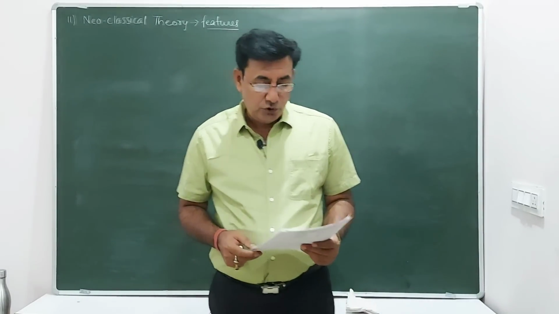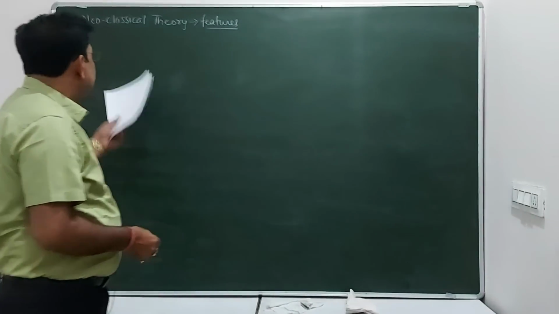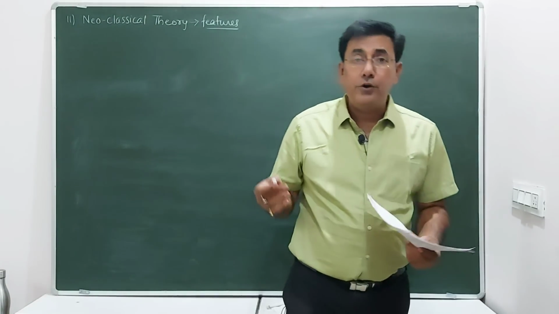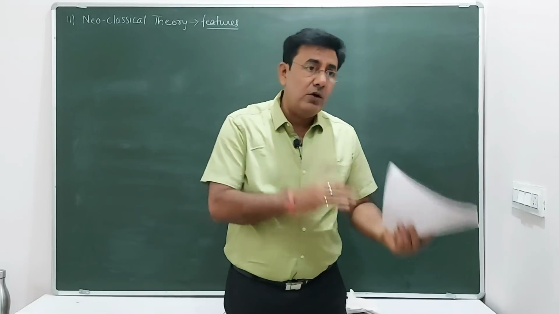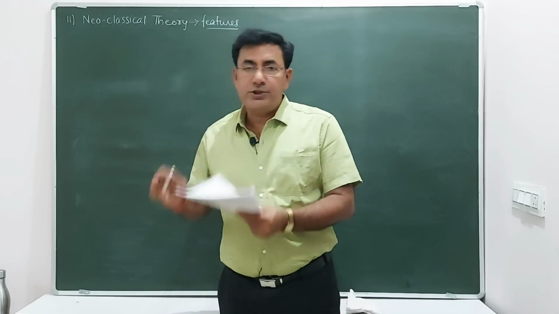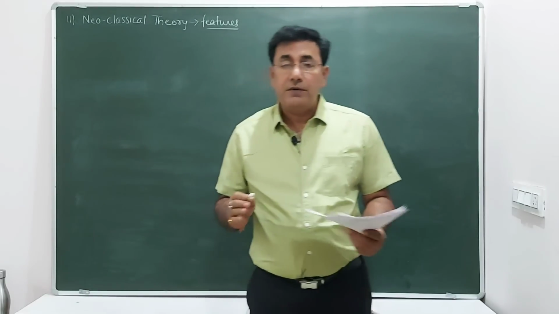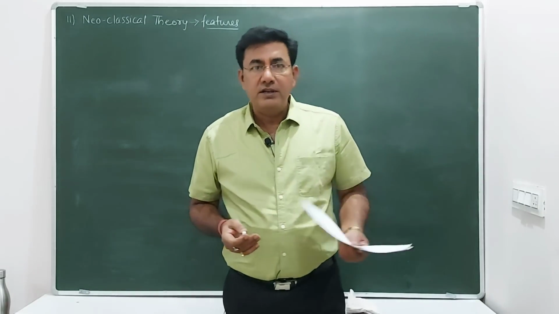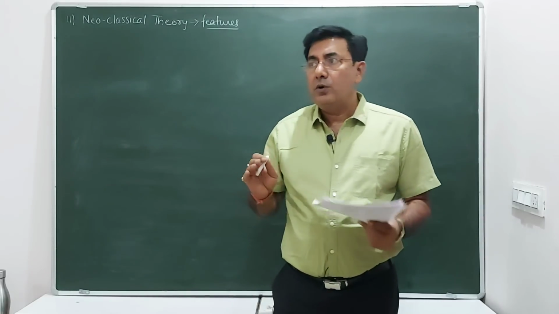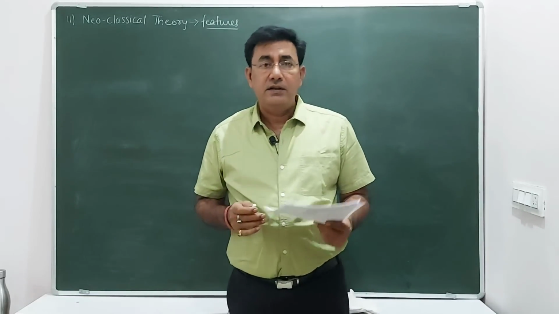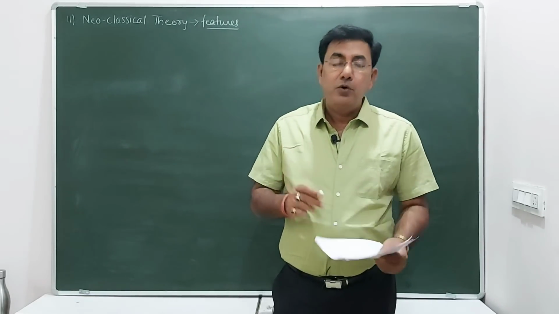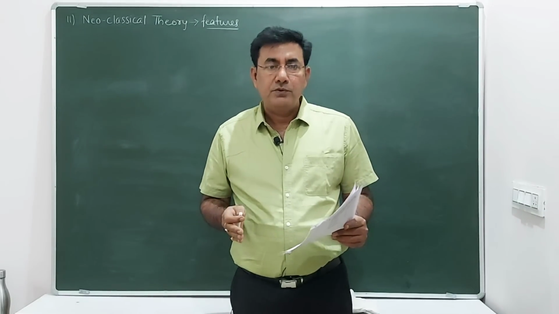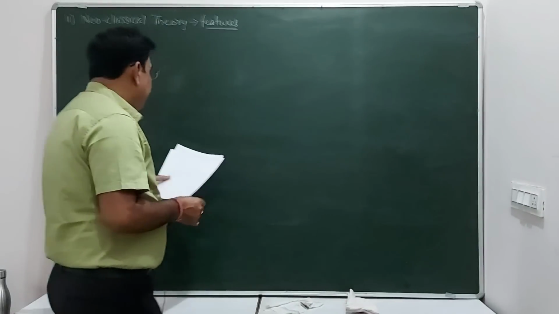theory and behavior. So the 11th question is from Neoclassical theory, and basically this theory gave more importance to human welfare. I mean the psychological and social aspect of human beings and workers were given more importance in this theory. Before this, classical theory was there which gave more focus on the enterprise, the stakeholders, but this theory gave more importance to this thing. You have to keep this in mind when you explain the points. So you must learn these important features of this theory.